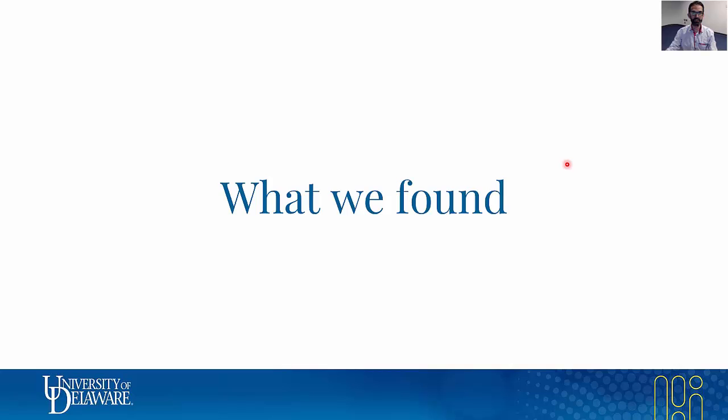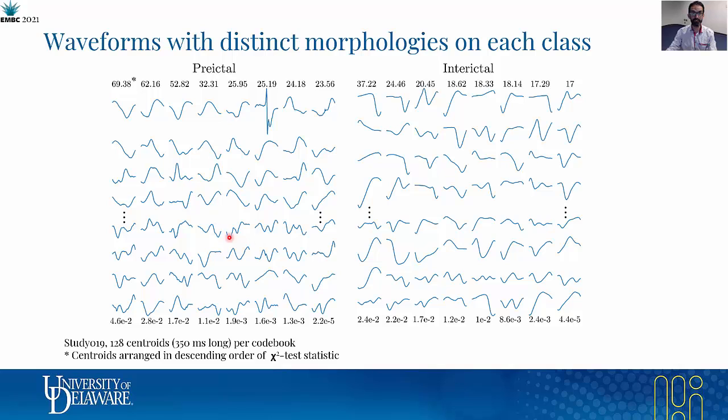Okay, let's go now through some of the results that we got. This is a sample of the prototypical waveforms from the preictal and interictal state that we learned for a specific subject, number of centroids and centroid length, with the centroids going in descending order of chi-square test statistic from left to right and top to bottom.